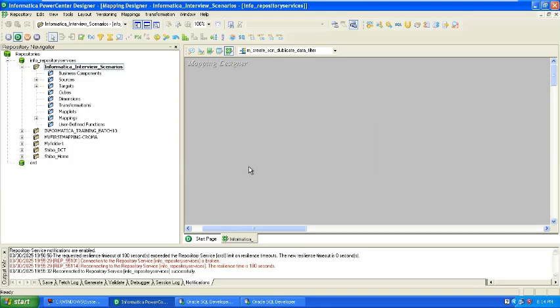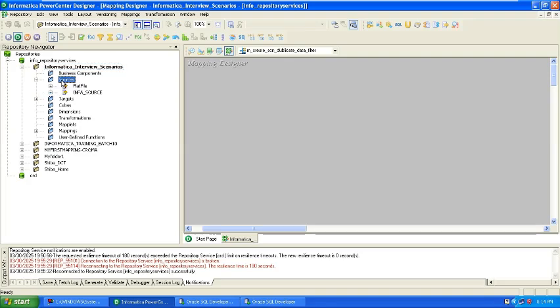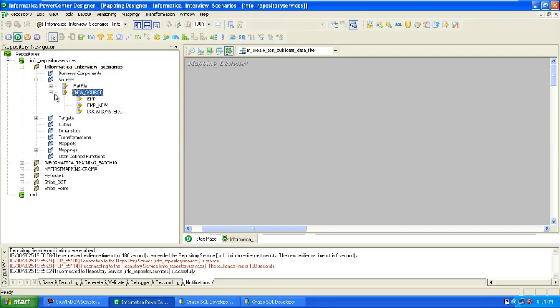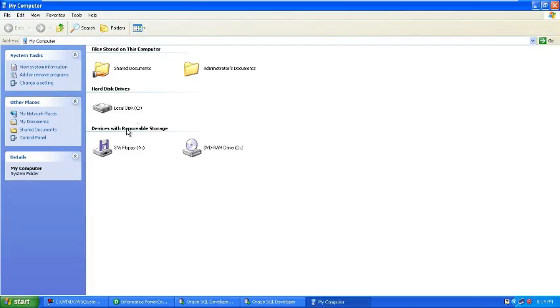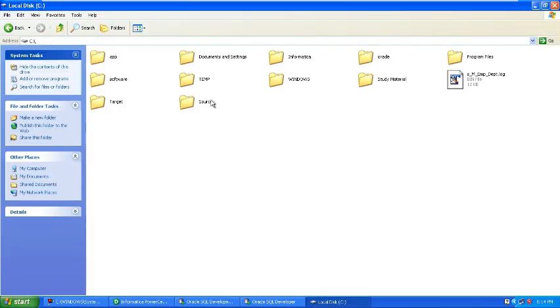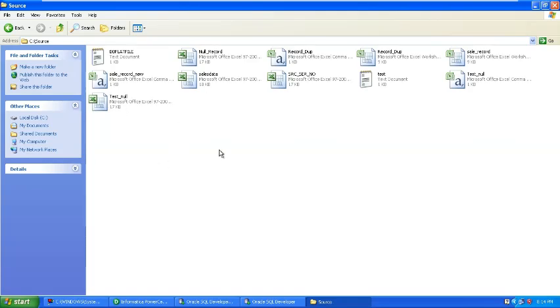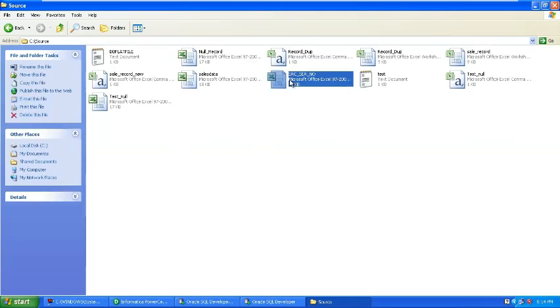So understand, here I am going to take the source. I will take the flat file because there is a product, so I am going to create one flat file here. There is a source in the Informatica folder. There is already a source and target we have created. So I will take any of the information. Let's see, I will rename one folder, just product.